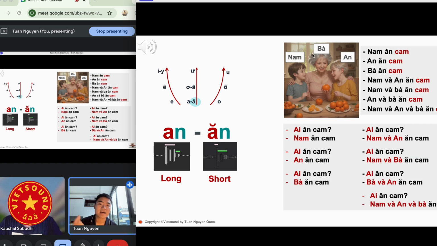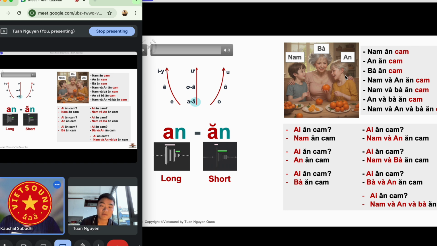Okay, so here we have Nam, which is a name. Nam. Ba. Ba is grandmother. Okay, we have An, also a name. So we have eat. And Cam. Cam is orange. So Nam eats oranges. Okay, now let's try.